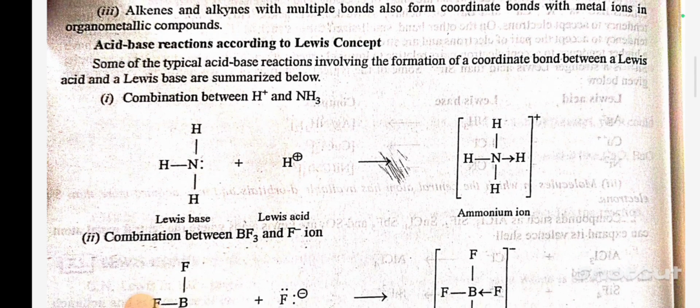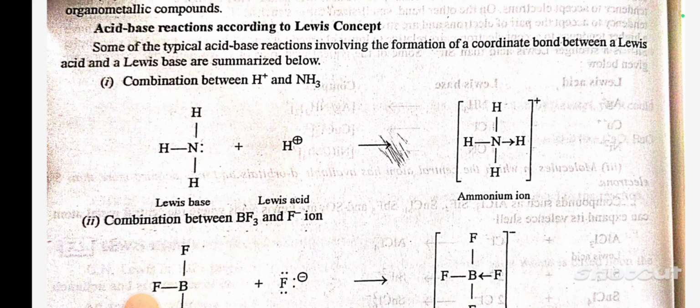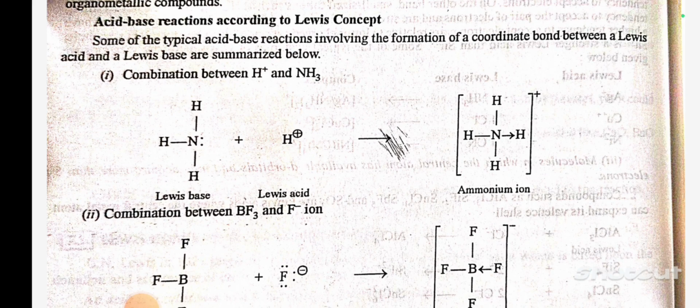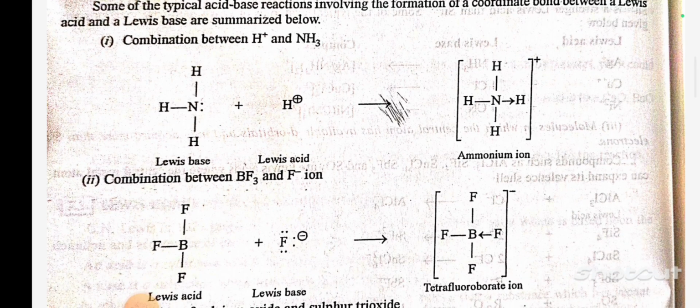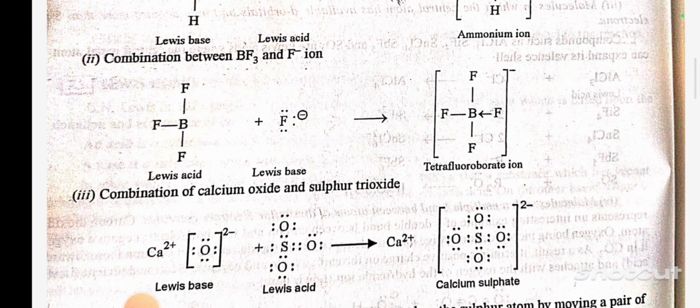Some of the typical acid-base reactions involving the formation of a coordinate bond between a Lewis acid and a Lewis base are summarized below. Number 1. Combination between H+ and NH3. NH3 plus H+ gives NH4+, ammonium ion. Number 2. Combination between BF3 and F- ion. BF3 plus F- gives BF4-, tetrafluoroborate ion.